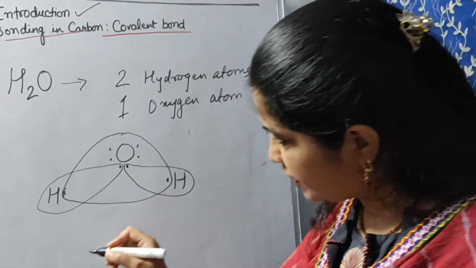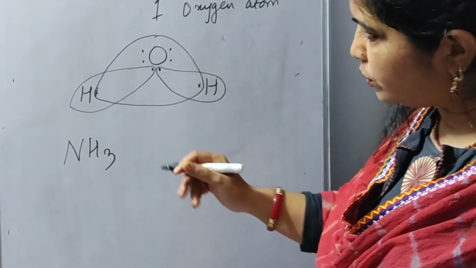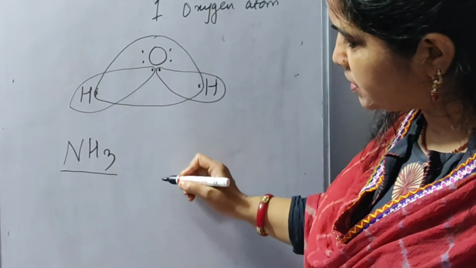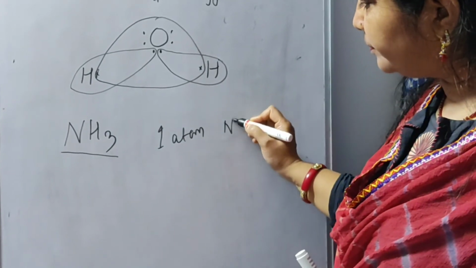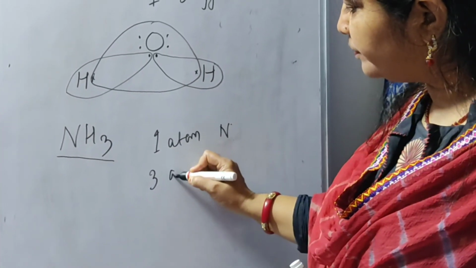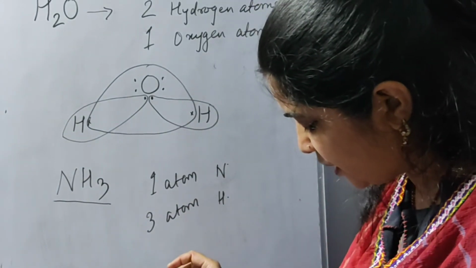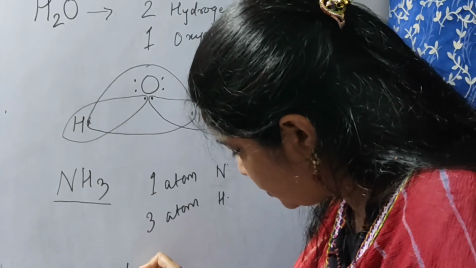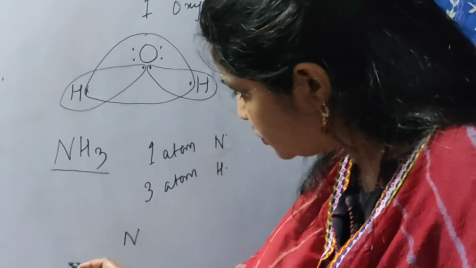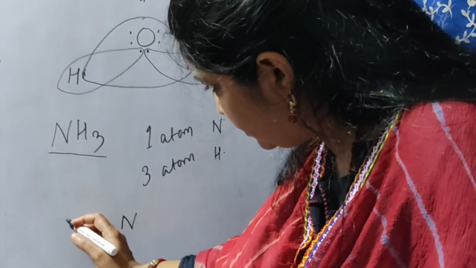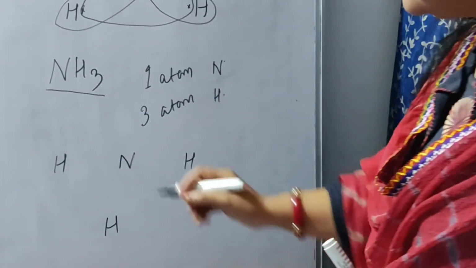Fine. Now what about ammonia? If you want to show ammonia, you could see here one atom of nitrogen and 3 atoms of hydrogen. So how will you show the sharing here? You will put nitrogen here, then hydrogen, here and here. 3 hydrogen atoms I have shown.